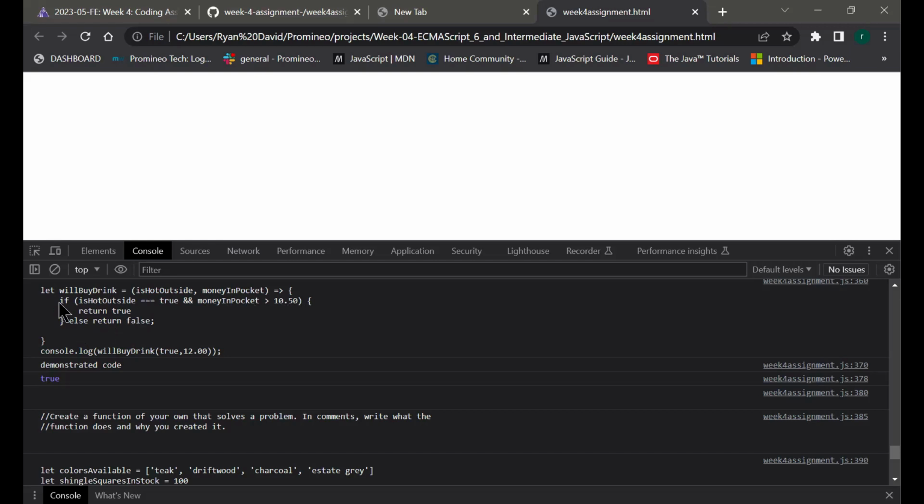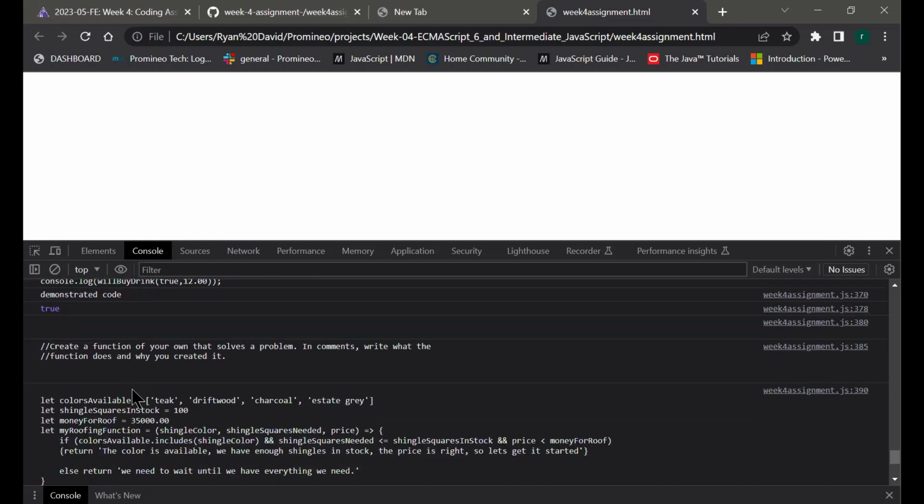And then we created the condition for the function to operate. So if isHotOutside is equal to true, and moneyInPocket is greater than 10.50, then return true, else return false. And then console.log. I put in here true because it is freaking hot outside, and I got $12, which is what it seems like sometimes. Just kidding. So that demonstrated code is true. Okay, so I hope that's what they were looking for, but that's what I did.